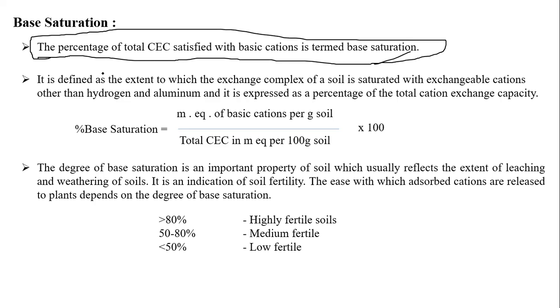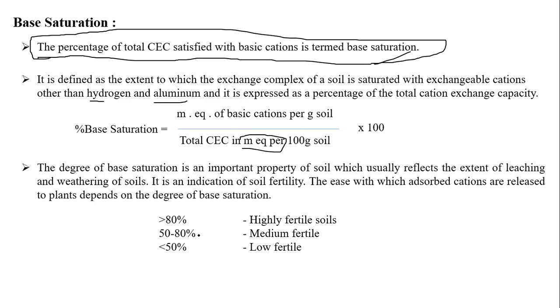So now let us come to the calculation. It is defined as the extent to which the exchange complex of the soil is saturated with exchangeable cations other than hydrogen and aluminum, and expressed as a percentage of total cation exchange capacity. So, what is the formula? Base saturation is equal to milliequivalents of basic cations per gram of the soil divided by total CEC in milliequivalents. This is a very old unit, but we are using centimoles per 100 grams, multiplied by 100. Naturally we want a percentage, so we multiply with 100.